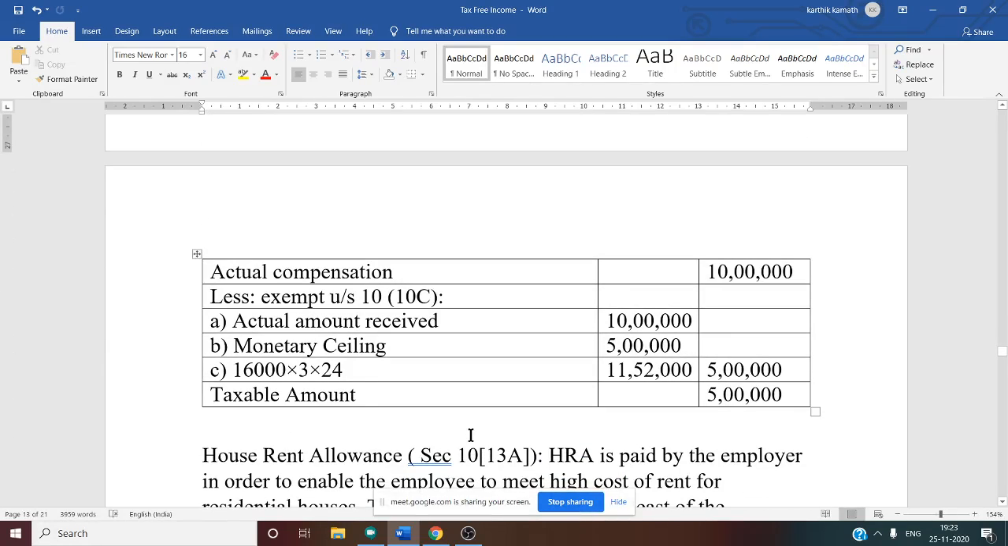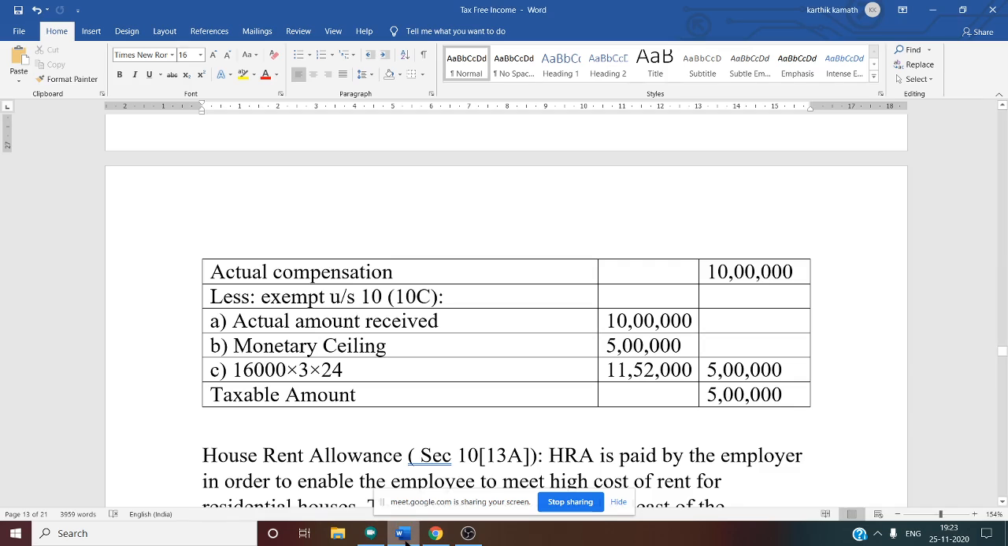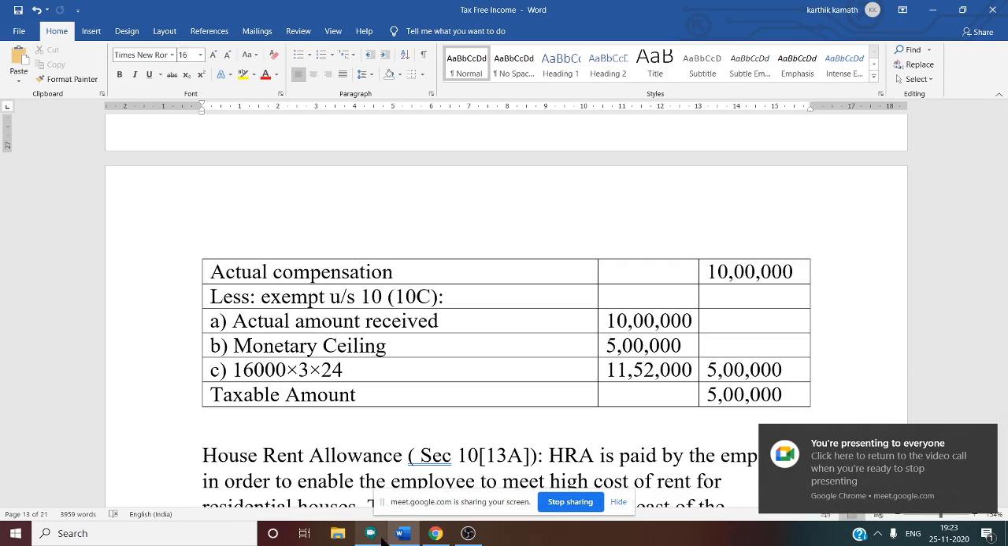VRS means what? The age of retirement is 60 years. Suppose an employee decides to retire at the age of 55. In that case, 5 years of service is due, isn't it? For that 5 years, he may get the amount. That is the meaning of the voluntary retirement scheme.